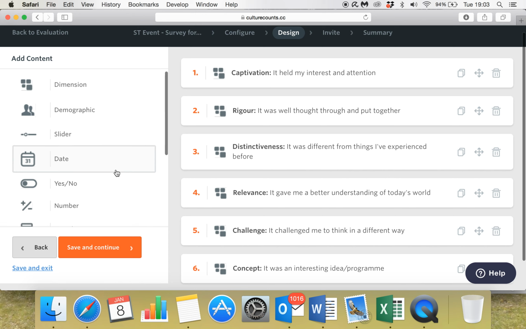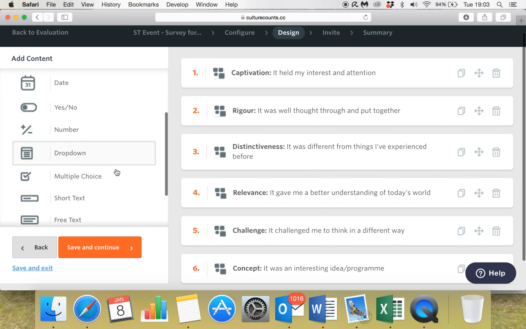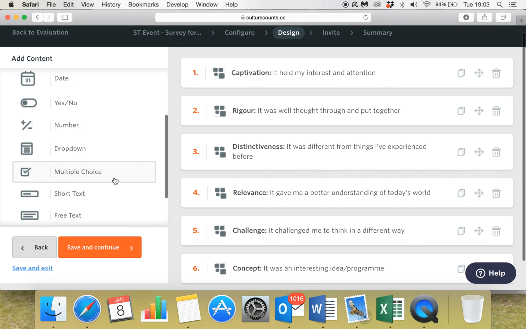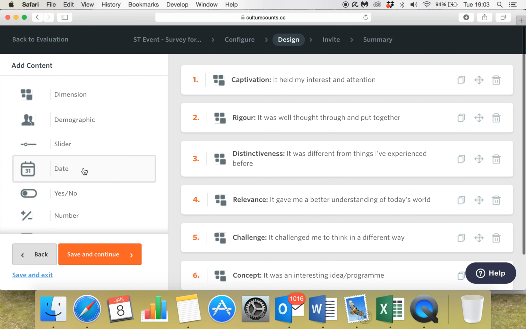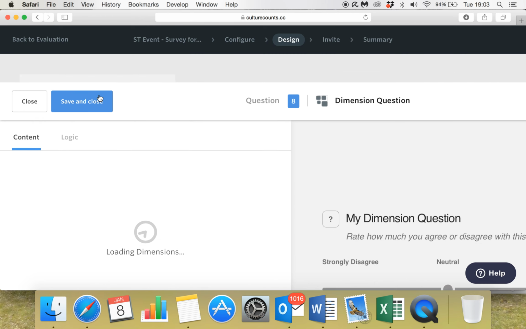So you can see here we've got a few different options. If you wanted to add in a drop-down, multiple choice, any of these, you are very welcome to do so. Something I would just like to focus on for one minute are the dimensions. So we'll click on these.